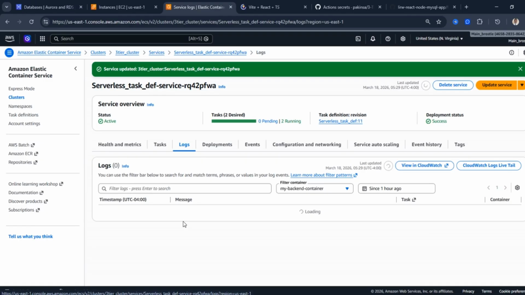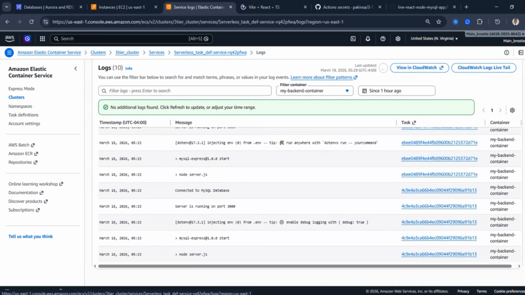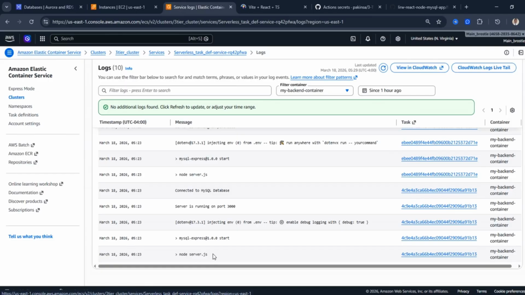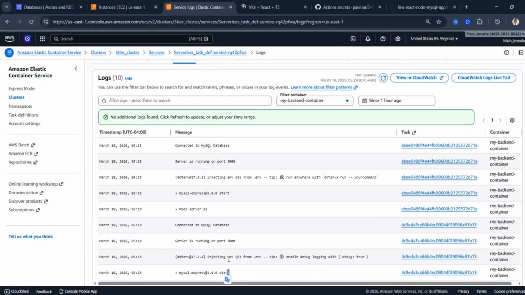But in the logs right here on the ECS, you can also see how far things are working. If there are errors, you can see them right here. For the very point where we started, where I updated the servers, you can actually see what was happening at that point in time. You can see Node.js, you can see MySQL and Express started. You can see the .env file I was telling you about.